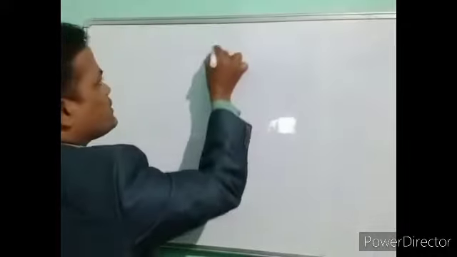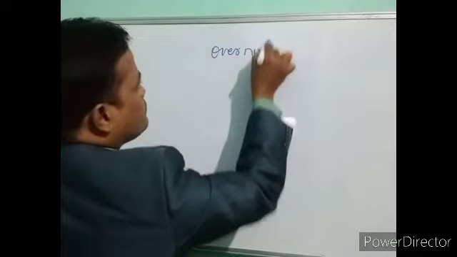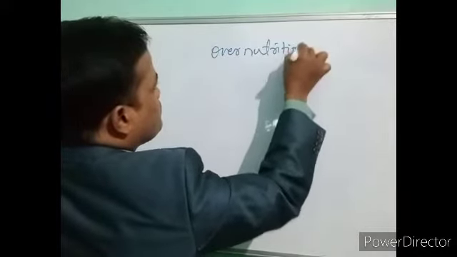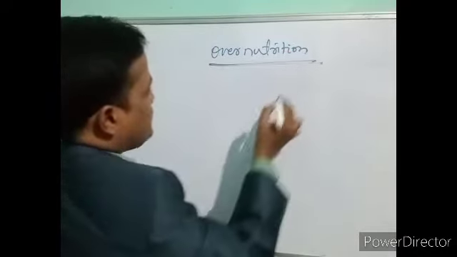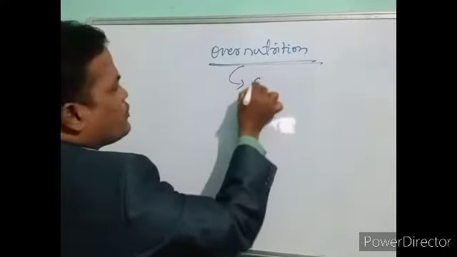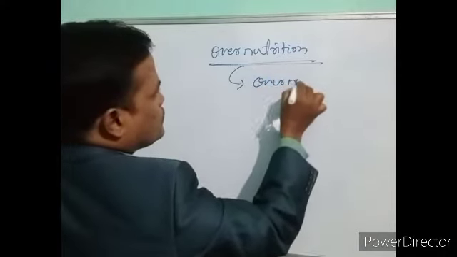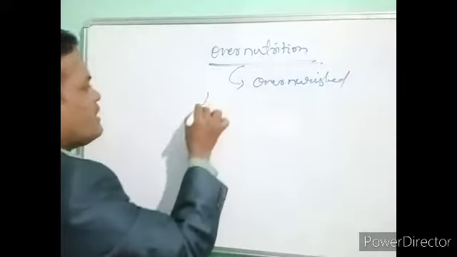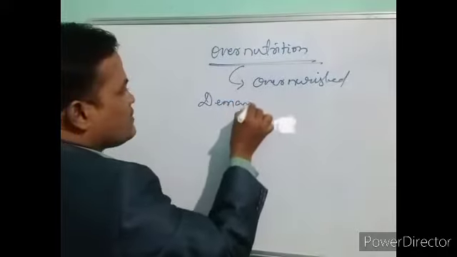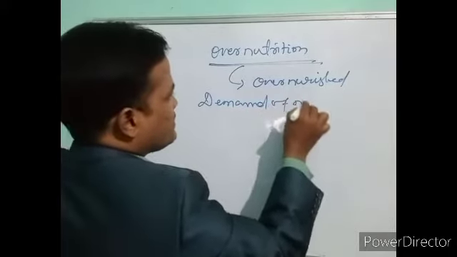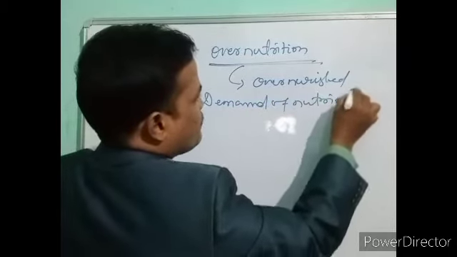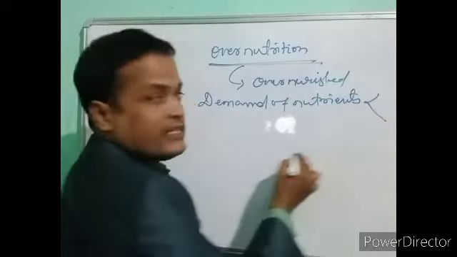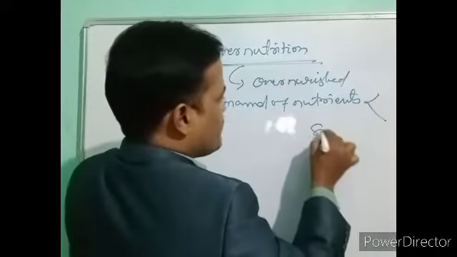Another is overnutrition. Overnutrition means overnourished. Here, the demand for nutrients is less than the supply.